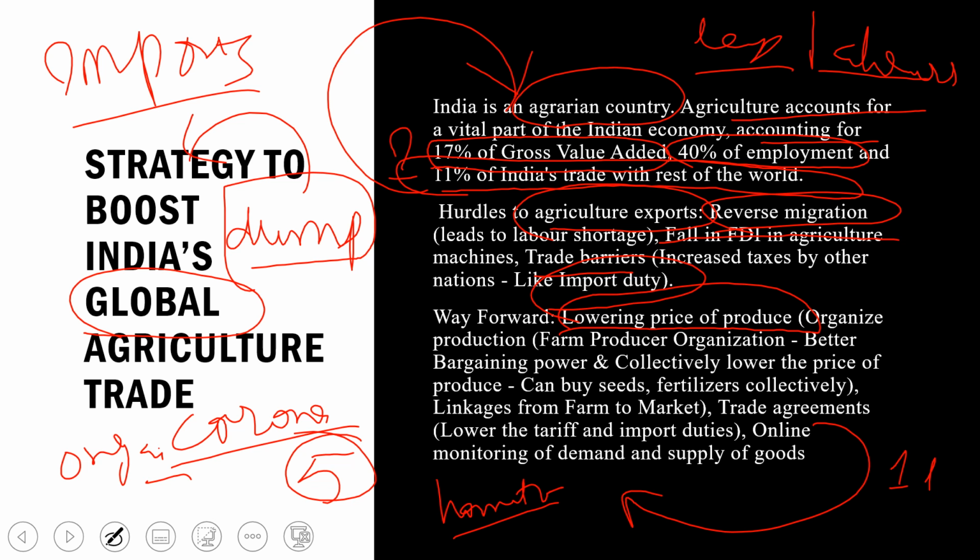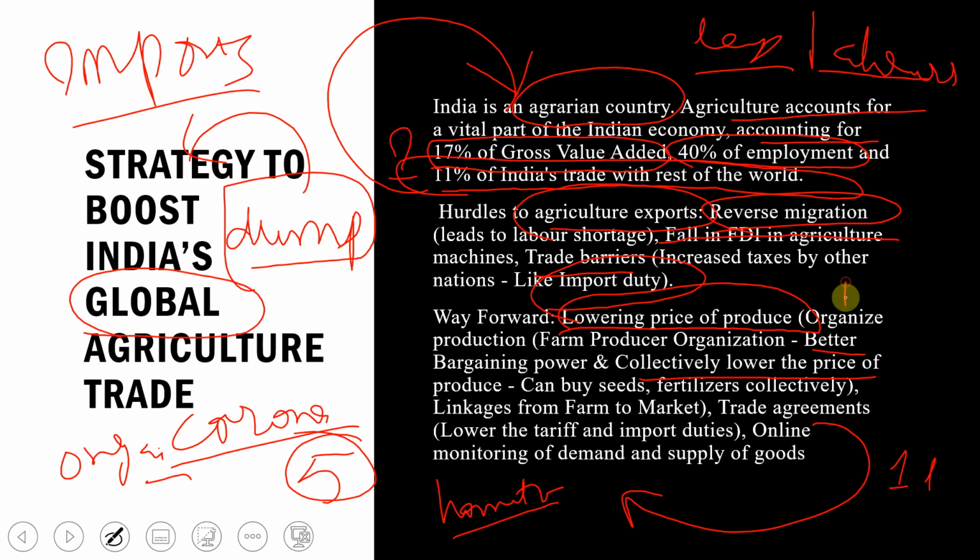One land is completely dependent upon urea, and another land is completely spread with fertilizers like ammonia. So we have to make that balance, and organized production can help with those issues. Farmer producer organizations give better bargaining power and can collectively lower the price of the produce. If they have a better organization, then they have the power of bargaining.